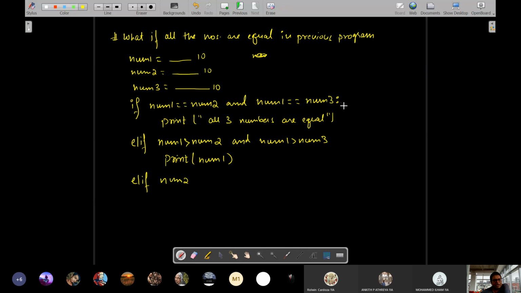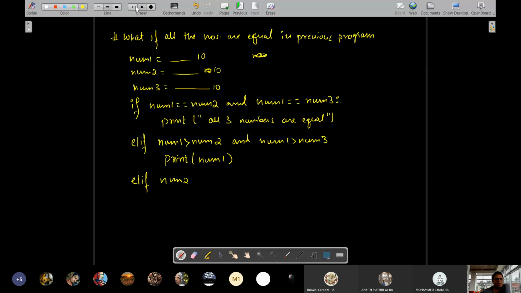Look, see for yourself. Do we need to write it? You were correct. What you were thinking is correct. But is it not obviously implied? If num1 is equal to num2, and num1 is also equal to num3, are they not all going to be equal? Yes, sir. So do we need to explicitly write it? Though you can write it, it will not be wrong, but that will be matching an extra condition and the computer will have to work a bit harder. Okay.